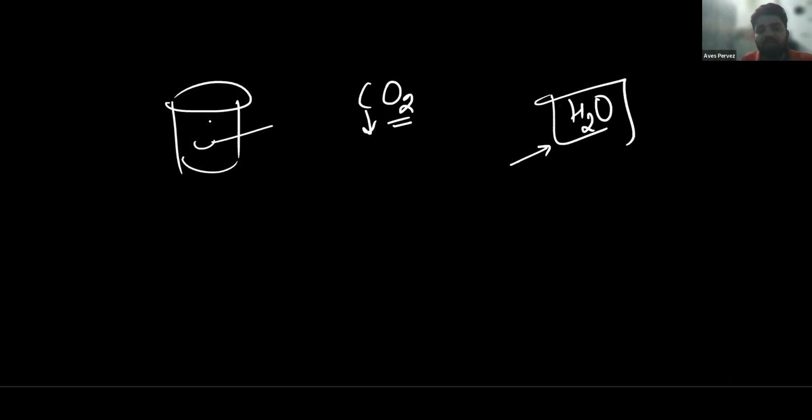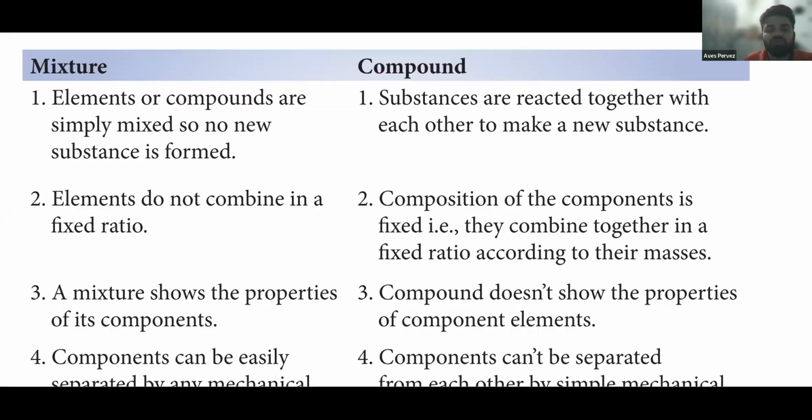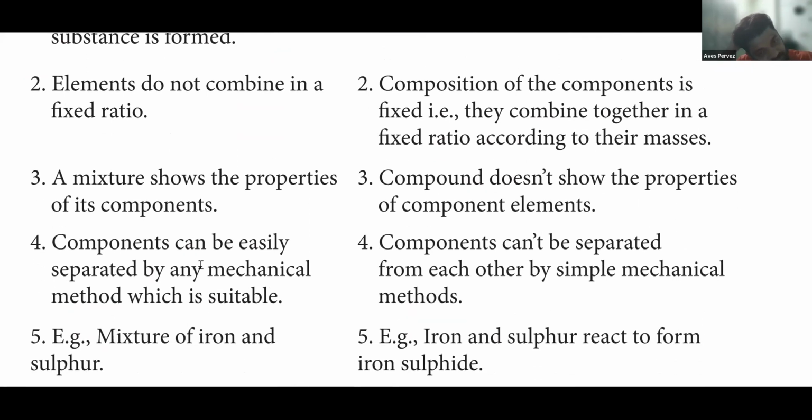Moreover, we don't have any fixed formula for the sugar solution. We don't have a formula for the sugar solution, but we have the formula for water, for carbon dioxide, for ammonia gas, and for acids like HCl, hydrochloric acid. We have the formula for these because these are compounds, and compounds have a fixed formula. You understood? Yes, sir. So here the elements do not combine in a fixed ratio, but here the composition of the elements is fixed. They combine together in a fixed ratio according to their masses. Okay, got it? Yes, sir.